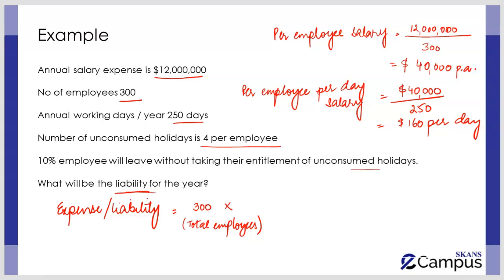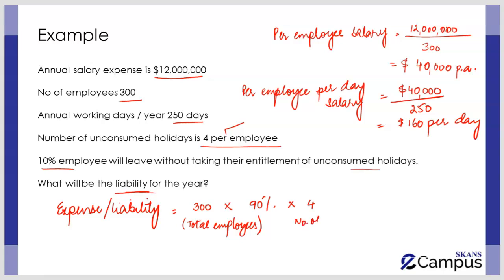The question, however, is telling us 10% employees are going to leave in the next year without taking benefit of their unconsumed holidays. Naturally speaking, this benefit is only available if they are still there to consume it. So only 90% of the existing employees are going to avail this benefit. Now over here you can see that the number of holidays per employee is 4.